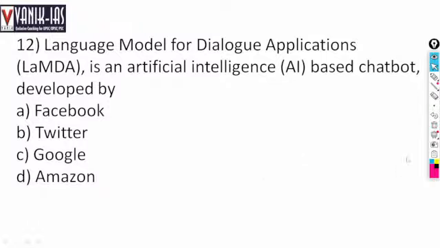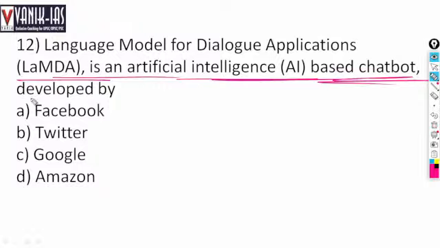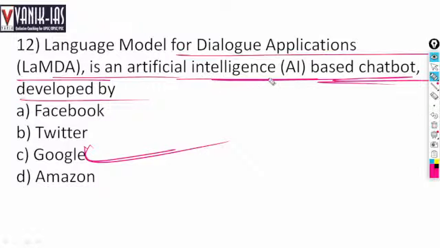Language Model for Dialogue Applications, LaMDA, is an artificial intelligence based chatbot developed by which company: Facebook, Twitter, Google or Amazon? Language Model for Dialogue Applications is developed by Google by application of artificial intelligence.